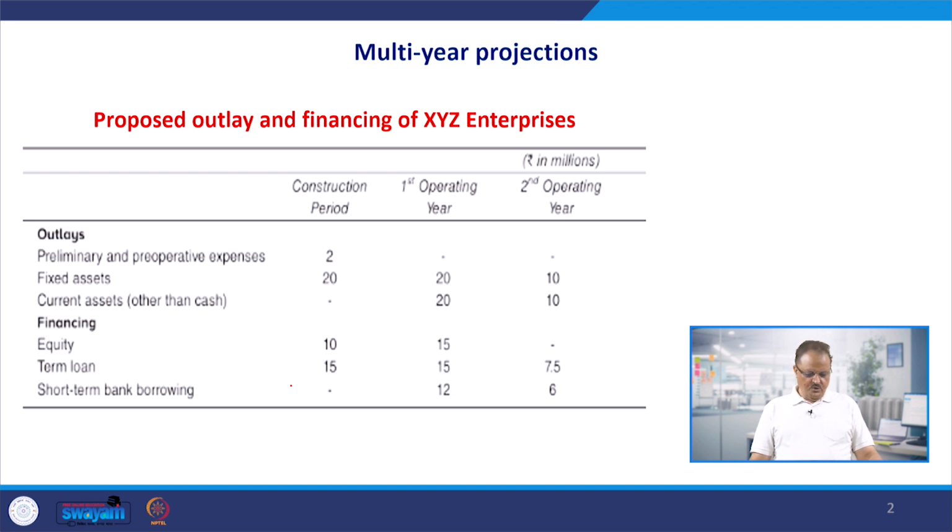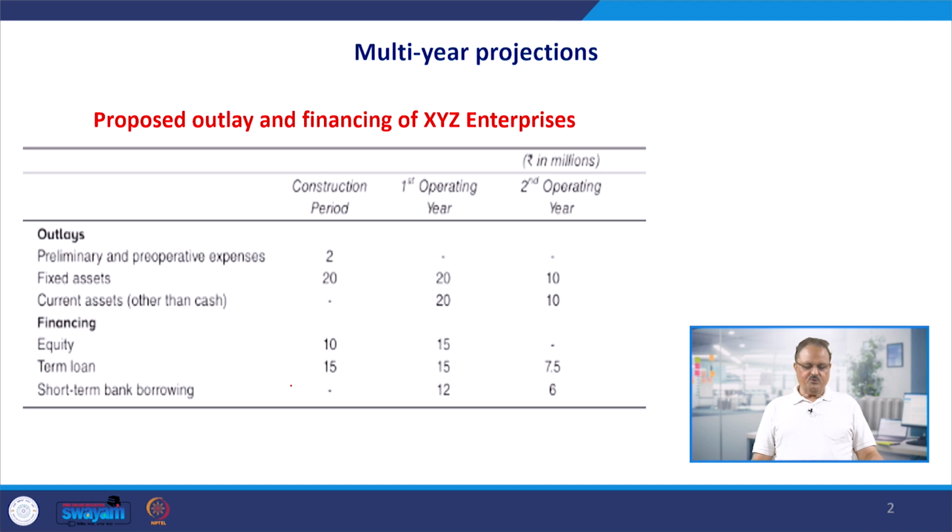I am going to show you how these projections are worked out, what initial information is required for going for projections, and how multi-year projections can be done from the initial information given for the current period, called the construction period. From that investment, we see how to go about the subsequent years of projections: first year, second year, third year, fourth year, up to 10 years.